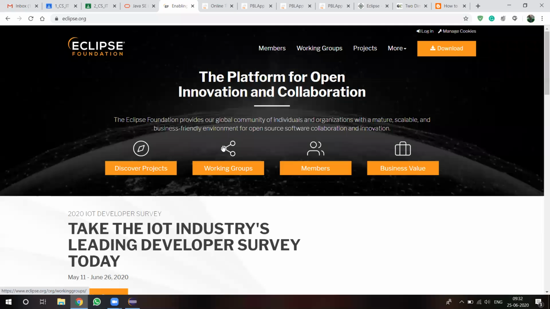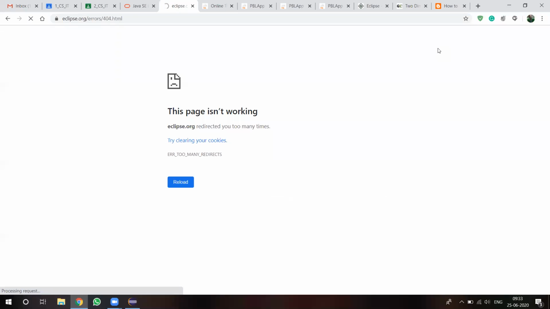Before discussing this, if people want to download Eclipse, first go to the eclipse.org website. On this website, the Download button will be in the rightmost corner. Eclipse can be downloaded from this particular website. It is completely free and open source. Just click on that Download button, and it will redirect you to the download page. On the download page, we can download Eclipse.